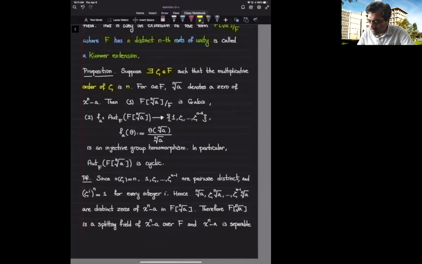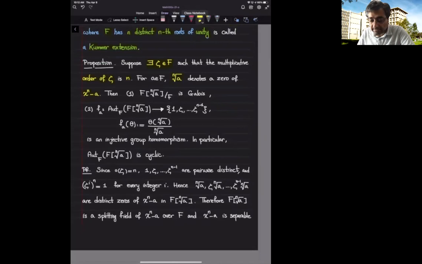And let's denote a solution of the polynomial x^n minus a by the nth radical of a. So this notation means a solution of x^n minus a. So there are n choices. I'm picking one of them and I'm denoting that element by the nth root of a. This choice is not canonical. I'm picking one of them.